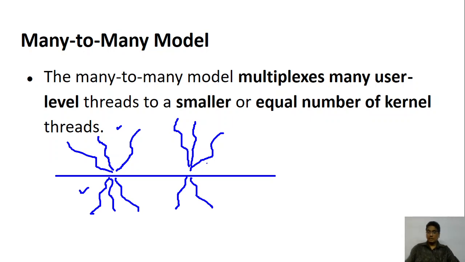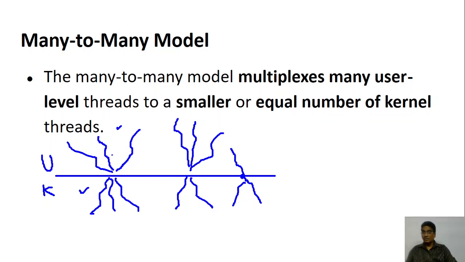Now don't say, okay, I will create one thread here and connect it to 2 other threads. How do you run that? That question will come. Again, let me tell you, the bottom side is the kernel level and the top side is the user level, so don't get confused. Whenever I draw, the top side is usually the user level and the bottom is the kernel level.